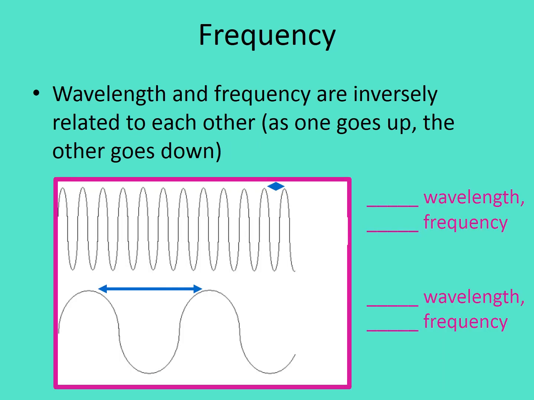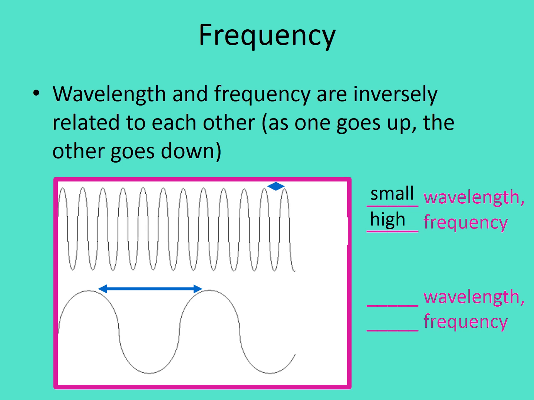And if we look at these pictures, you can start to notice some things. Wavelength and frequency are inversely related to each other. We had those terms at the beginning of the semester. When one goes up, the other one goes down. So in this top picture, how would you describe the wavelength? I described it as small. So what would you say for the frequency? Would you say high or low? I said this was high frequency. So you can see small wavelength has a very high frequency.